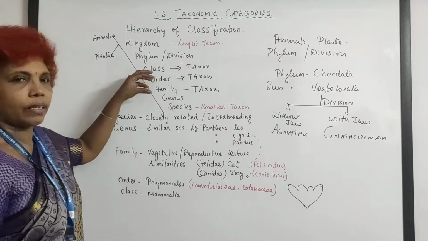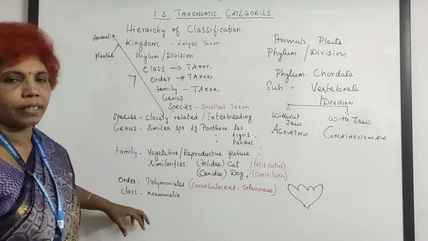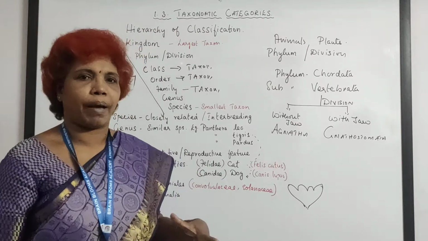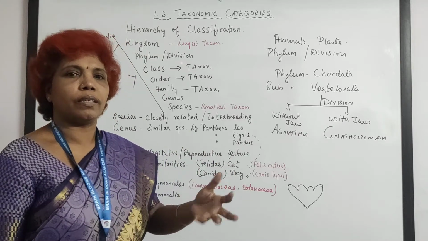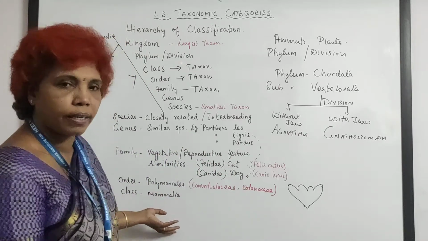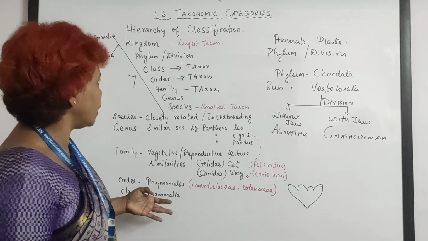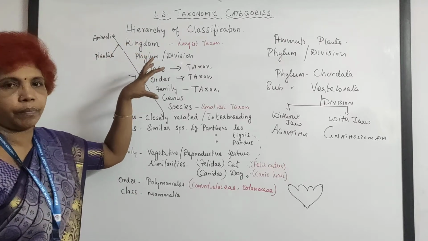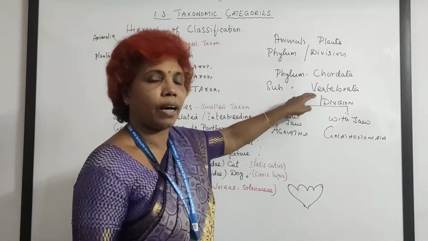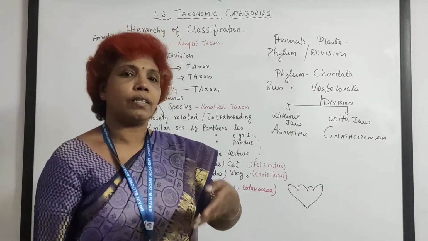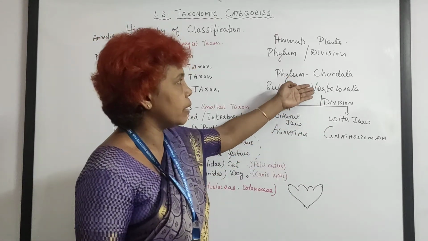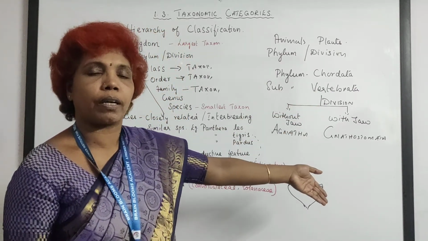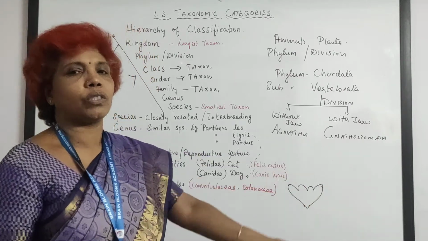And similar orders grouped together form a class. For example, we talk about Mammalia, mammals. When you talk about mammals, all those with milk glands come under Mammalia. Okay. So here a similar group of classes come under the same phylum. Here the phylum is Vertebrata. Under Vertebrata you have some other subphylum, and then division, and here it goes along with the superclass and then class. It goes on and on.